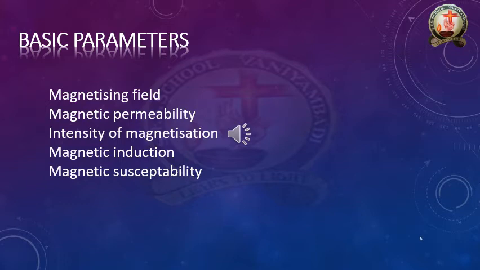Magnetizing field, magnetic permeability, intensity of magnetization, magnetic induction and magnetic susceptibility. So these 5 are the parameters of any magnetic material. Now we should discuss these 5 basic parameters.